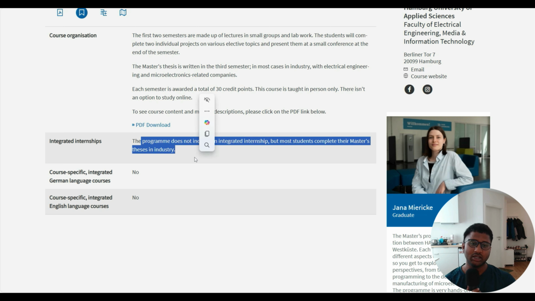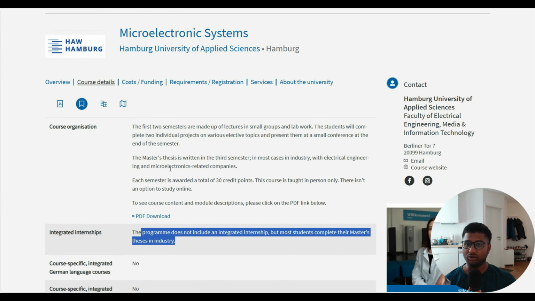Then integrated internship: the program does not include an integrated internship, but most students complete their master thesis in industries, so then you will get 6 months of exposure. But when you are applying for thesis, you can also do a volunteer internship and convert it to a thesis after that. Nobody says no to that.